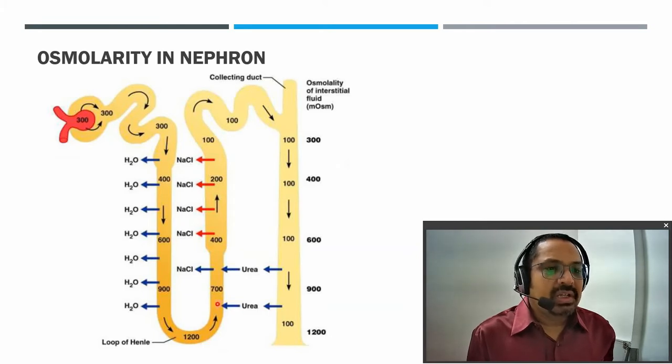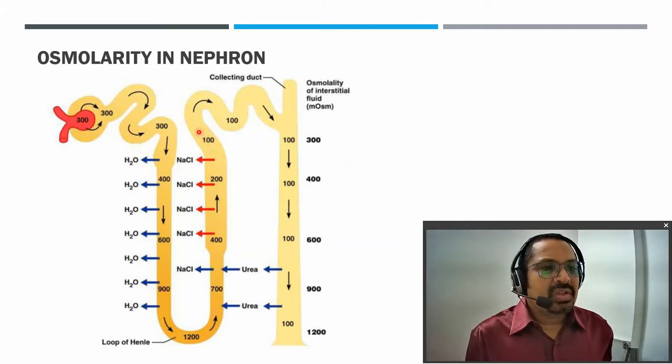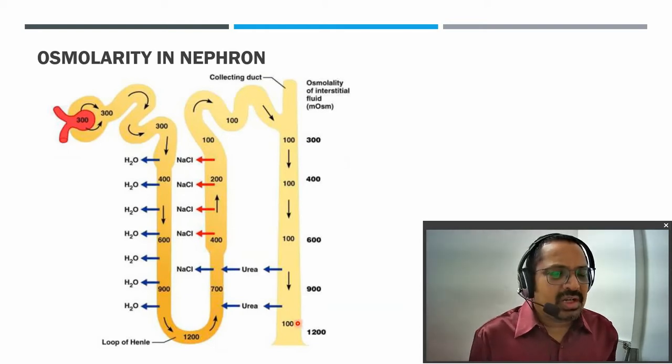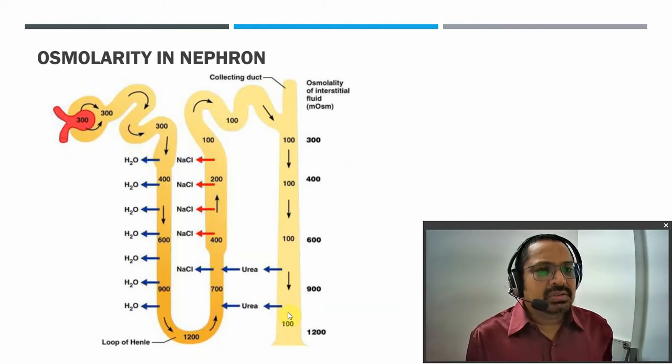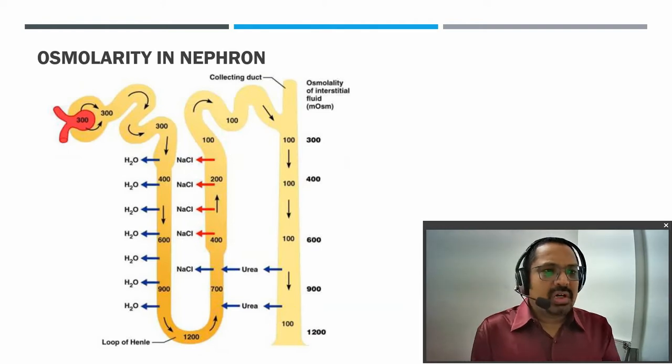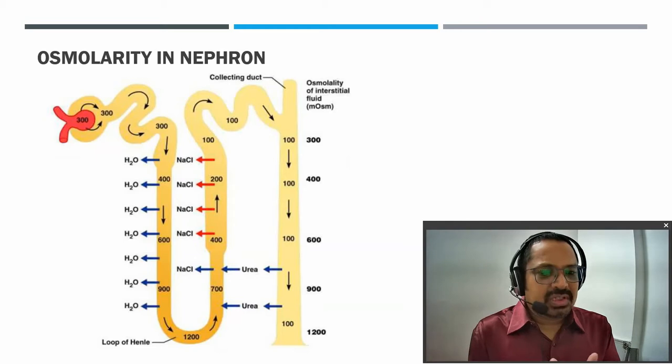Then it gradually starts diluting, and what is delivered to the distal convoluted tubule is around 100 osmolarity. Again there is manipulation for the absorption of water and electrolytes, and the osmolarity of the urine is around 100 osmolar. So a solution of around 100 osmolar is delivered as urine.